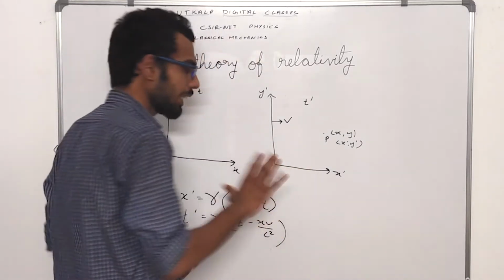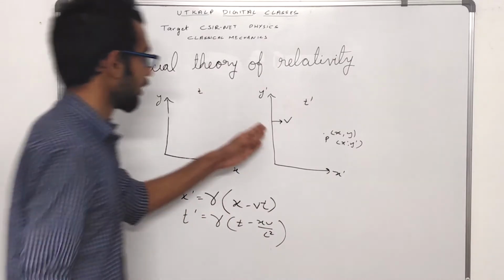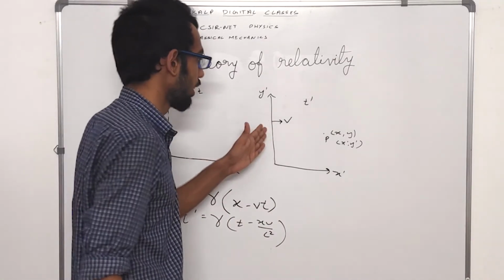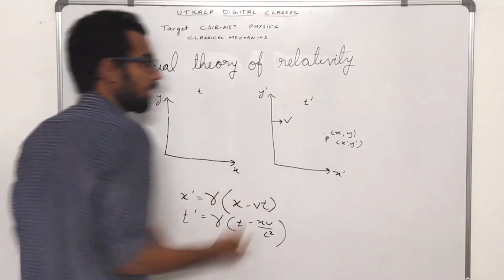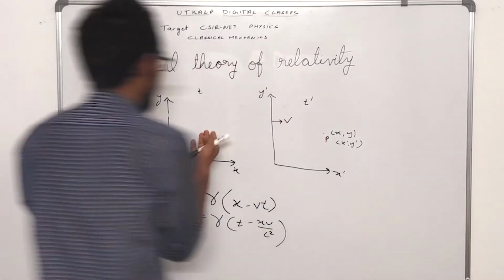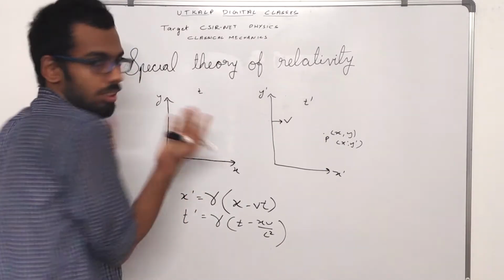To do that, it's basically the same. If this frame is moving with respect to that frame with a velocity v, then according to this inertial frame, the other is moving backwards, at velocity minus v.